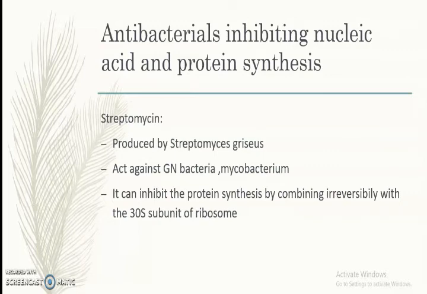Next is antibacterials inhibiting nucleic acid and protein synthesis. First one is streptomycin. Streptomycin is produced by Streptomyces griseus. It mainly acts against gram-negative bacteria and also some mycobacteria. It inhibits protein synthesis by combining irreversibly with the 30S ribosomal subunit.